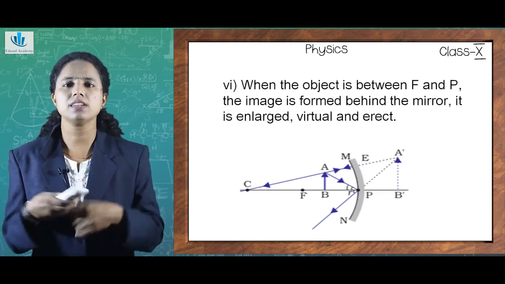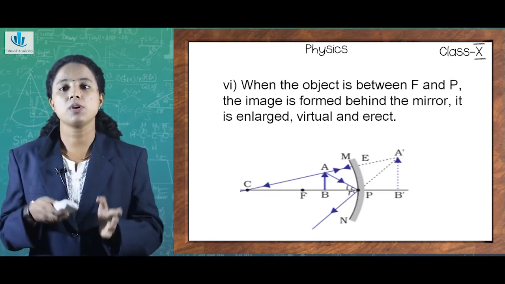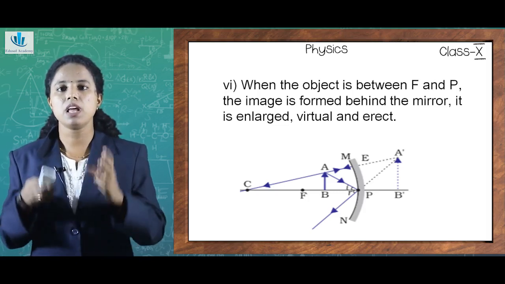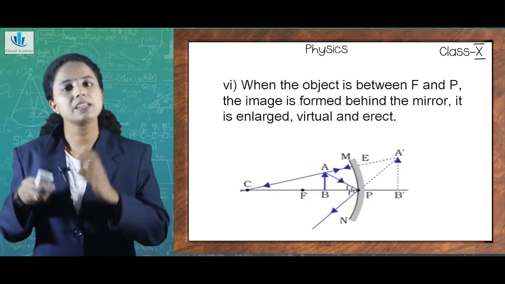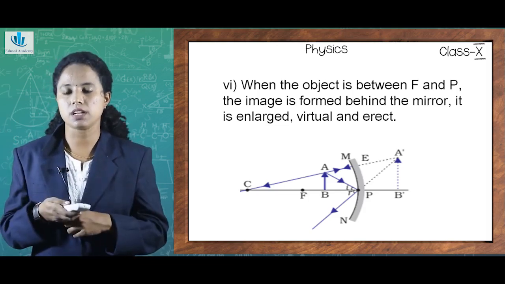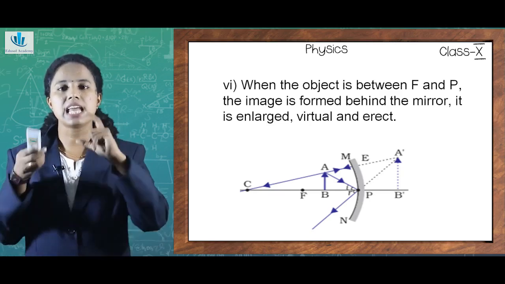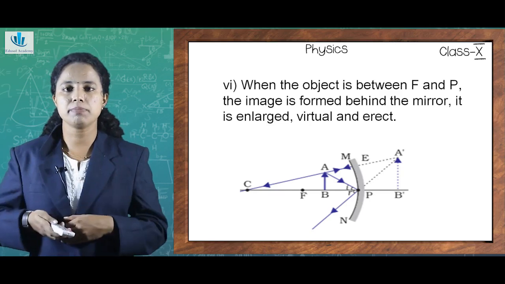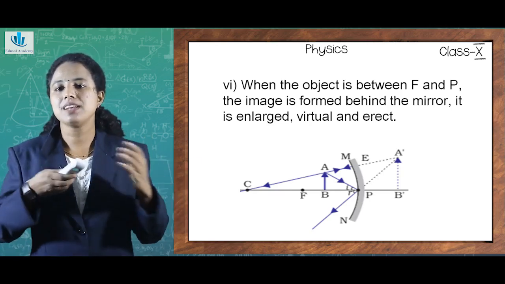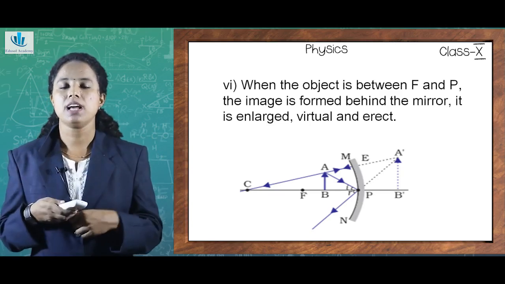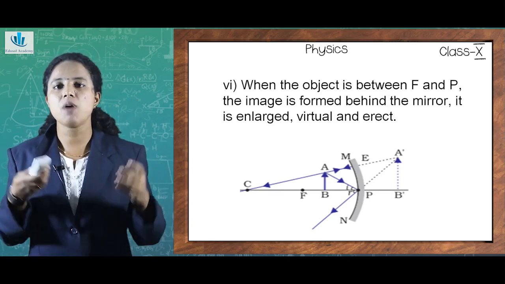But what was the case in the other cases? For all other cases, the image was formed on the same side of the object. For example, if I have kept the object on the left hand side of the mirror, then the image was also formed on the left hand side of the mirror. But what is in this case? Here I have placed my object AB on the left hand side of the mirror, but the image is formed on the right hand side of the mirror, or behind the mirror, as A dash B dash.